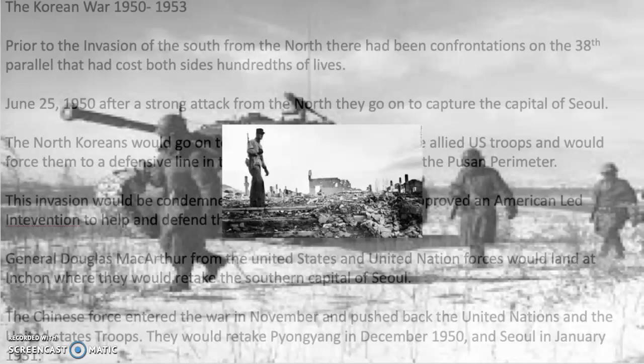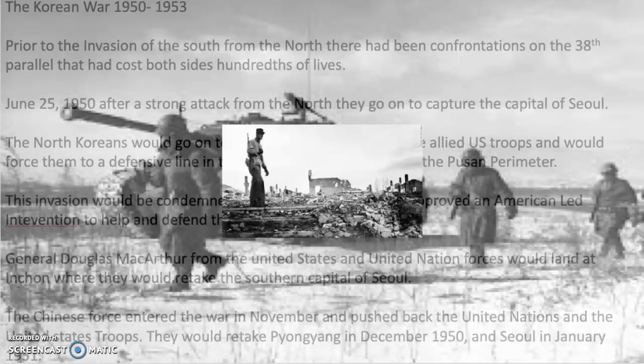Prior to the invasion of the South by the North, there had been confrontations on the 38th parallel that had cost both sides hundreds of lives. On June 25, 1950, after a strong attack from the North, they would go on to capture the capital of Seoul. The North Koreans would go on to overwhelm the South and allied U.S. troops and would force them to a defensive line in southeast Korea known as the Pusan Perimeter. This invasion was condemned by the United Nations, which approved an American-led intervention to help defend the South.